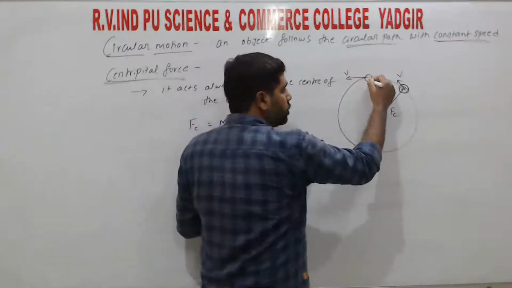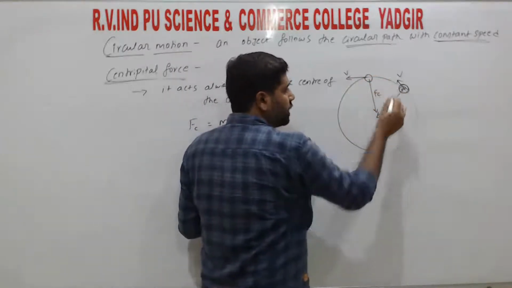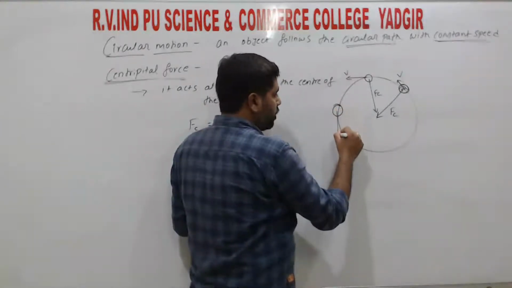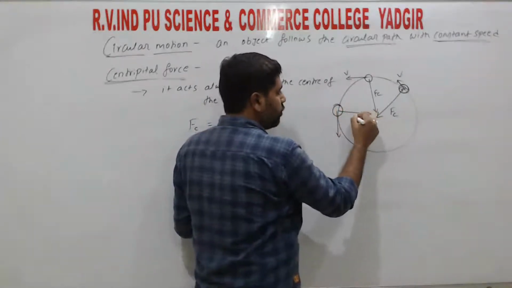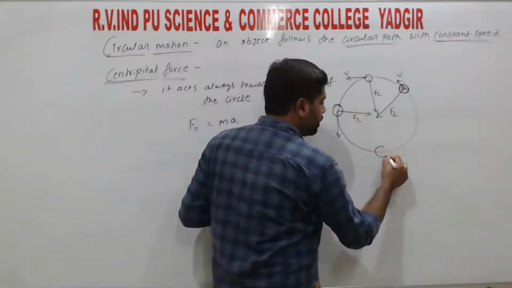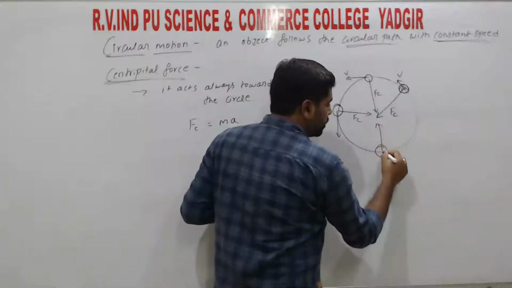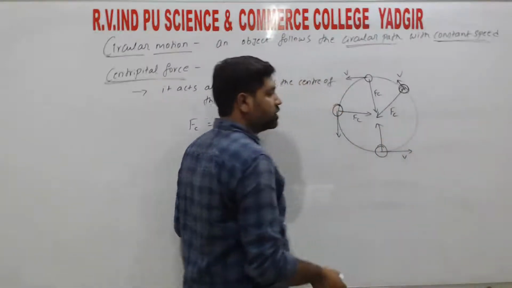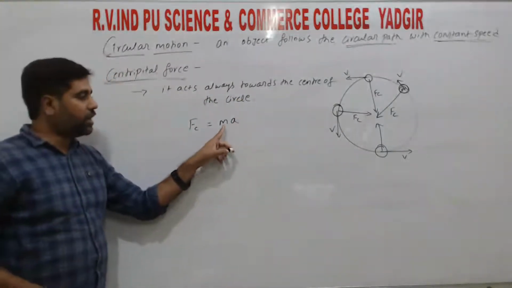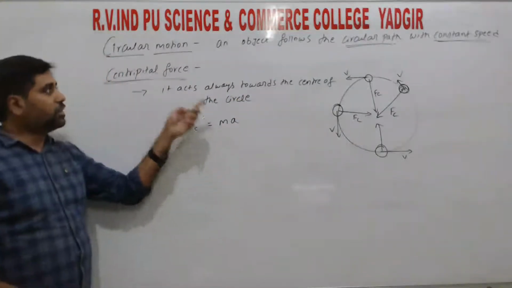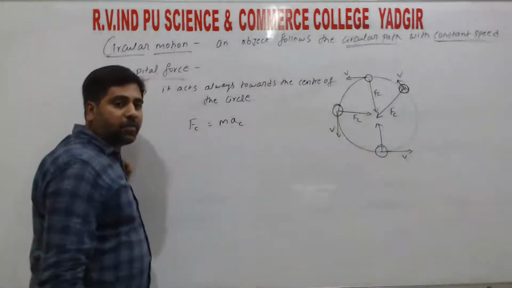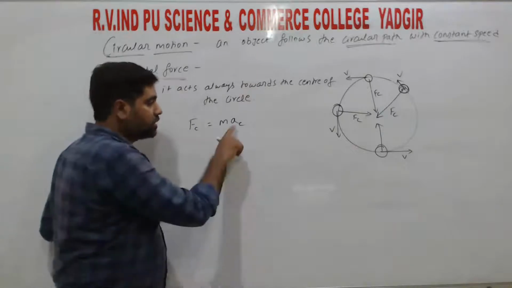So at this point also, the force always acts towards the center. If we take here, velocity is in this direction and force acts towards the center of the circle. So there is a change in velocity, that means there is an acceleration. In the last chapter we called this acceleration the centripetal acceleration, that is Ac.